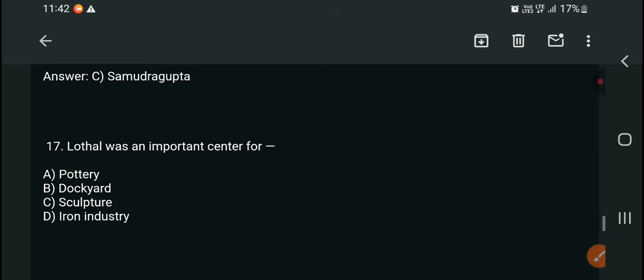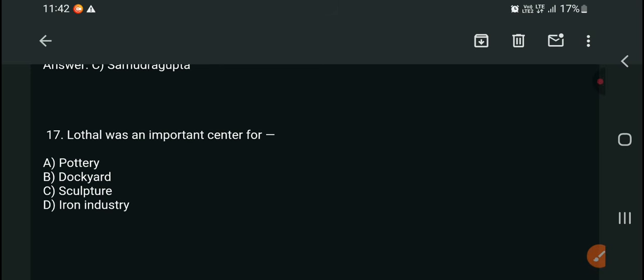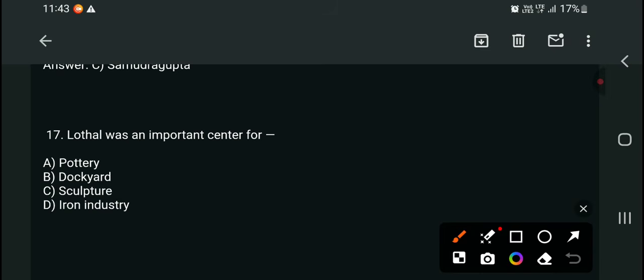Next, question number 17. Lothal was an important center for pottery, dockyard, sculpture, or iron industry. Lothal was located in Gujarat, in a coastal area, and especially it is a port. A dockyard was also discovered in Lothal.